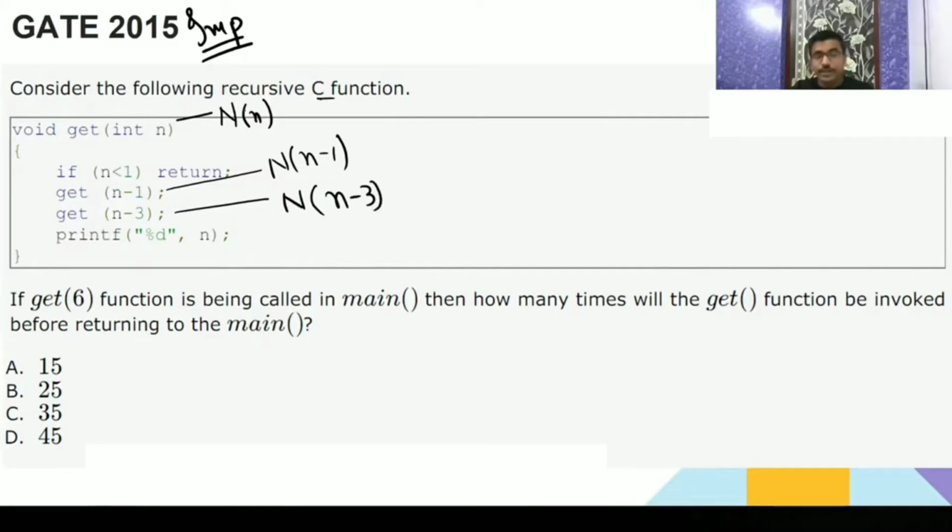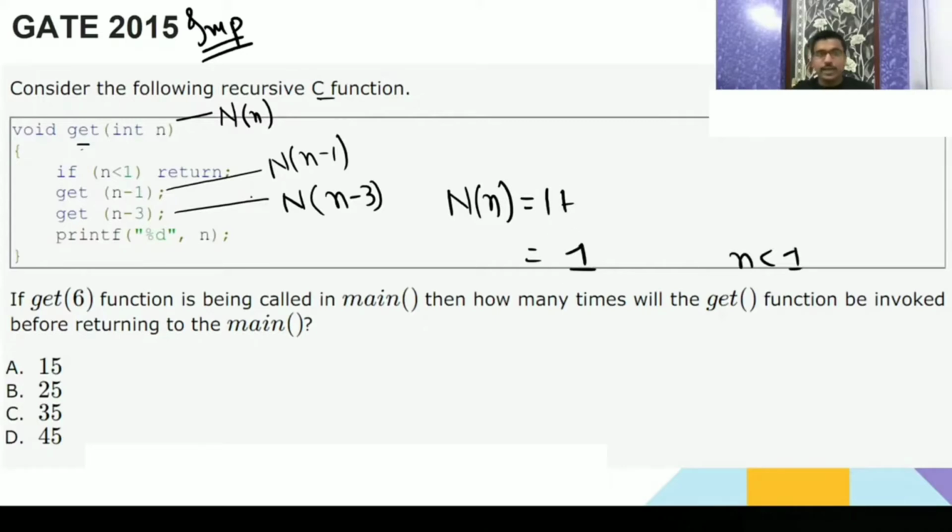So what is going to be the recurrence relation for this? The number of times this gate function is called is equal to plus 1, because this gate is going to be called, that's why you entered here. If n is smaller than or equal to 1, then only once the function is going to be called.